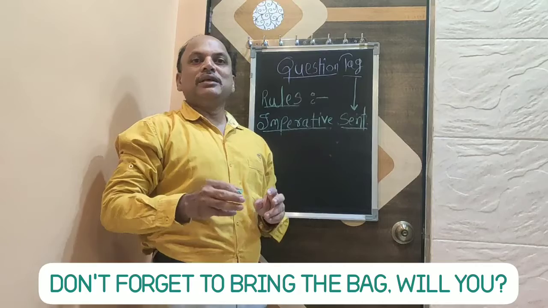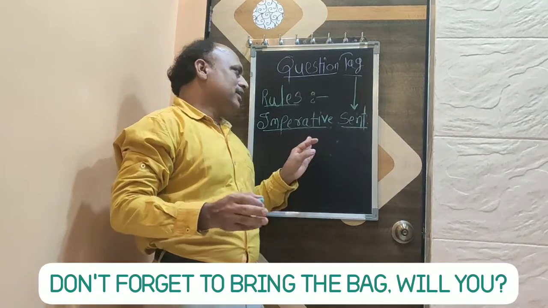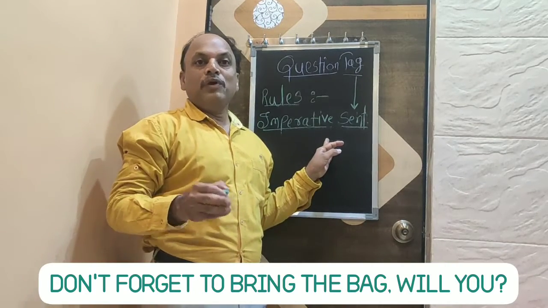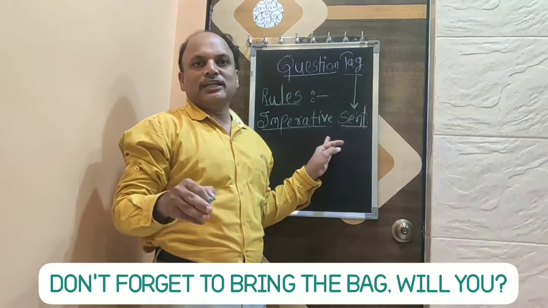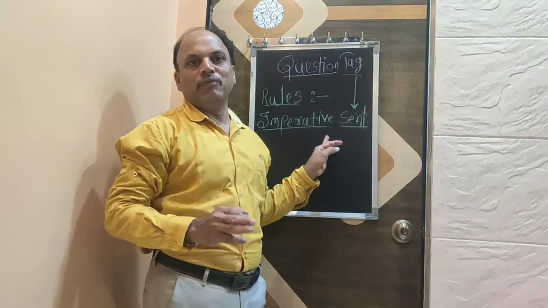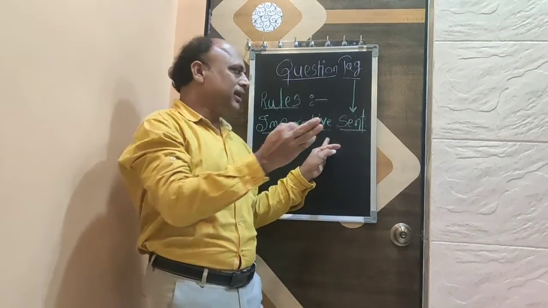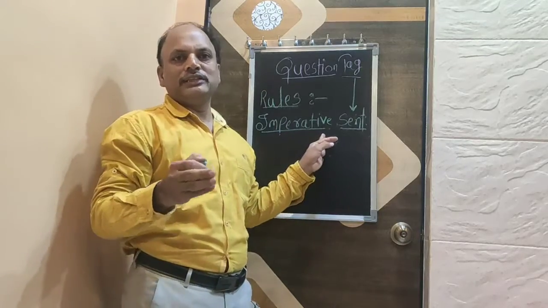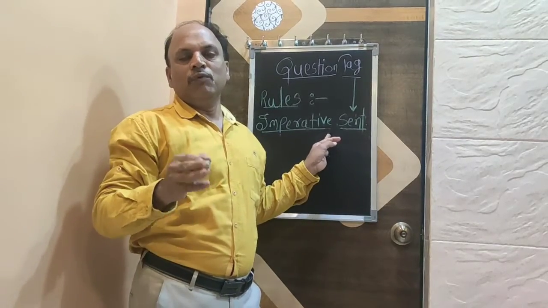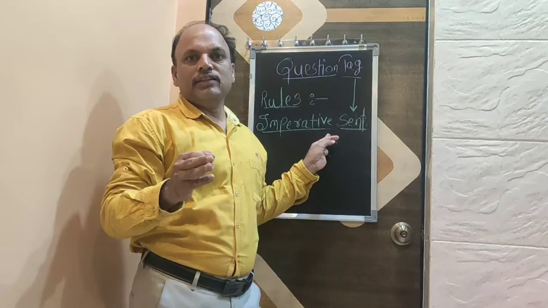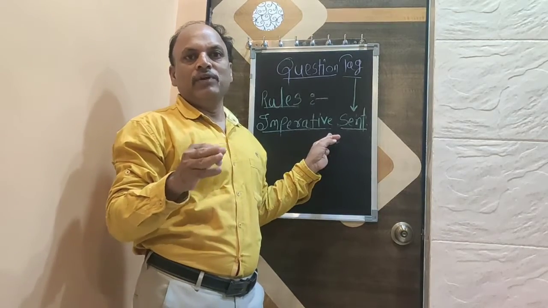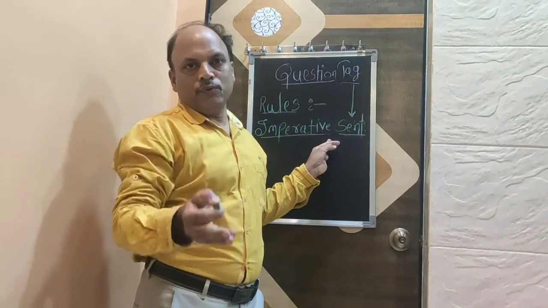Don't forget to bring the bag. Will you? Here we have put will you because the sentence starts with a verb. When the sentence, in the imperative case we are talking about, starts with a verb, in that case the question tag will always be will you.